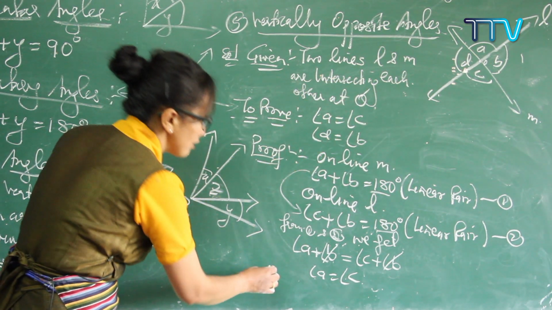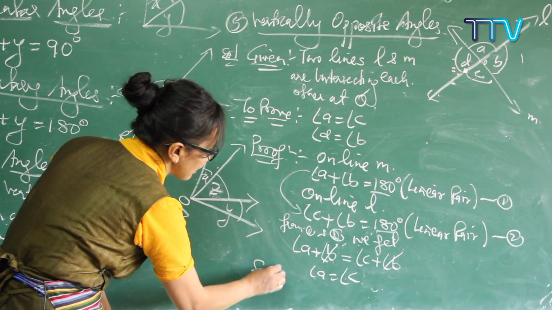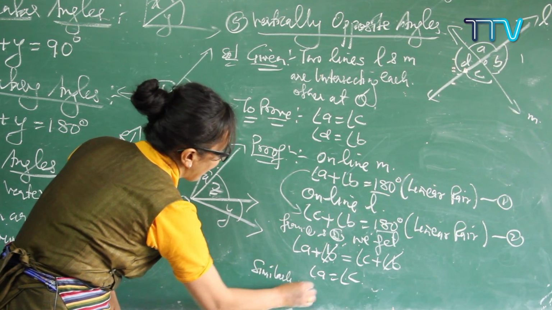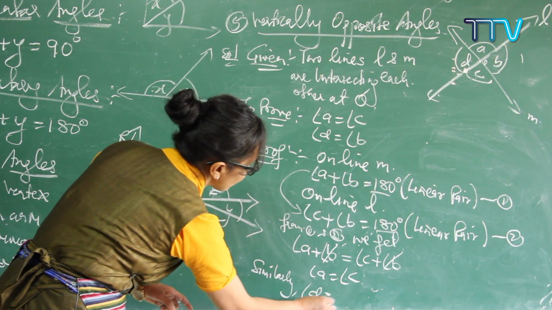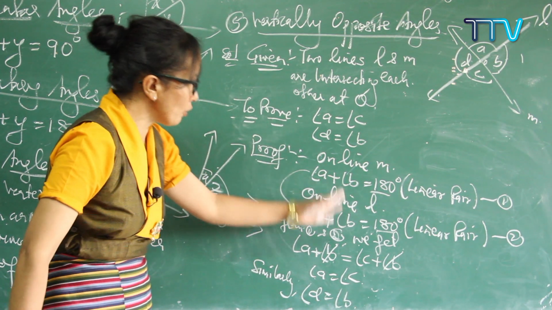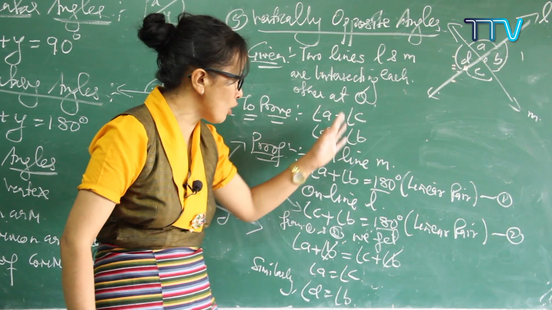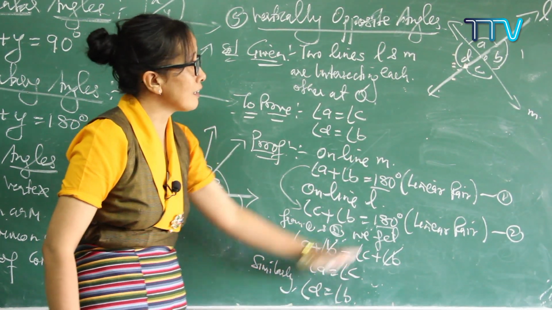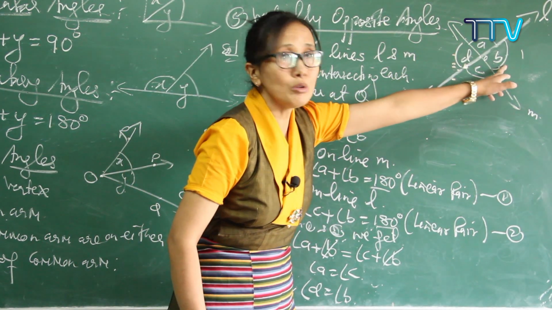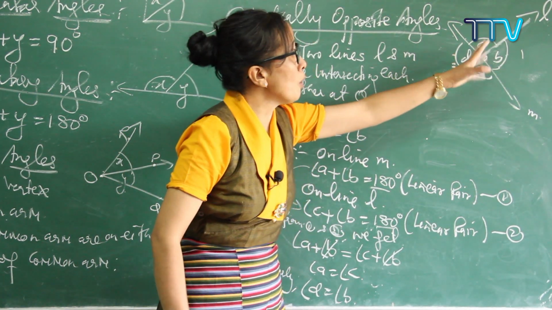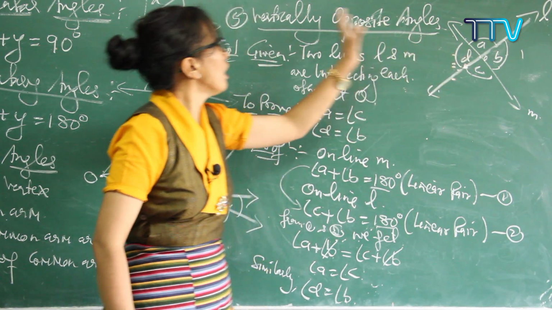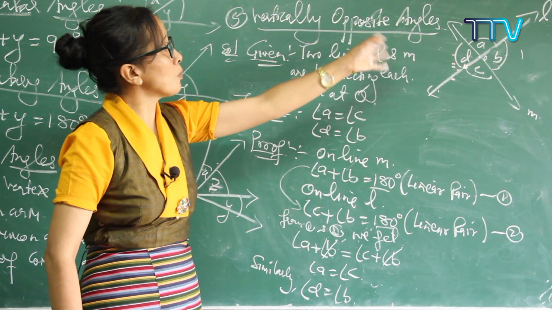Similarly for the other side. And the second one, you don't need to prove it, just write it down. Similarly, angle D is also equal to angle B. If you prove this one, the other side is also the same. You have to prove it in this way, getting angle D exactly equal to angle B. Correct? So two opposite angles are always equal in this vertically opposite case.